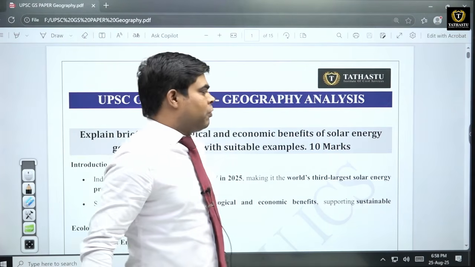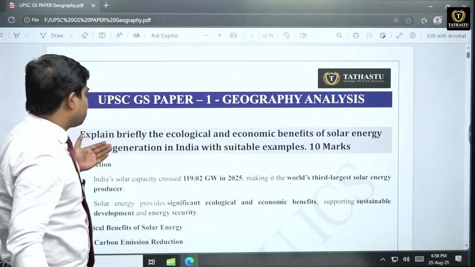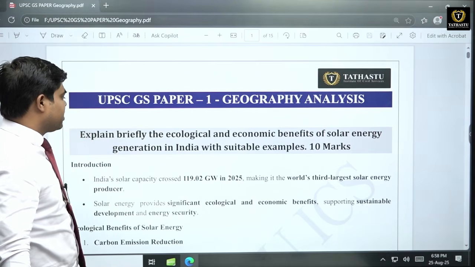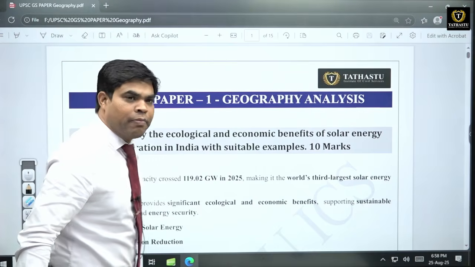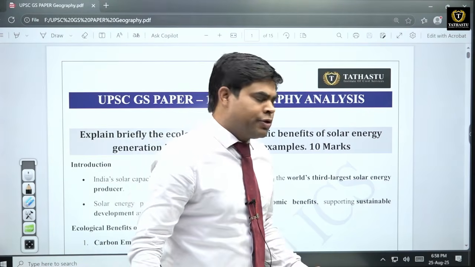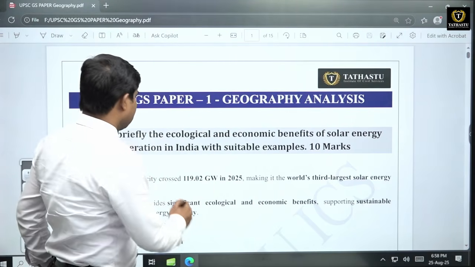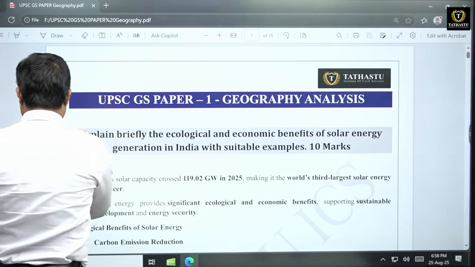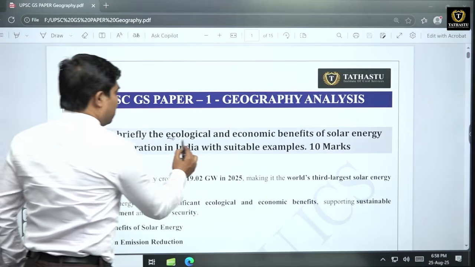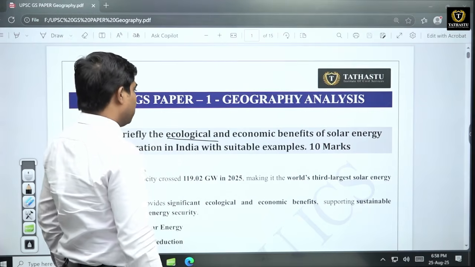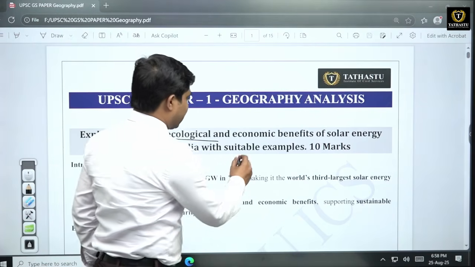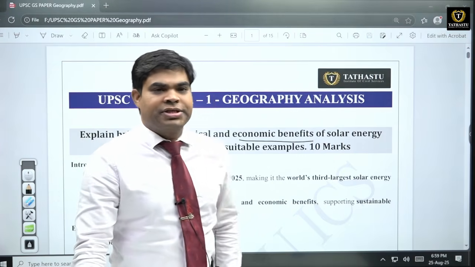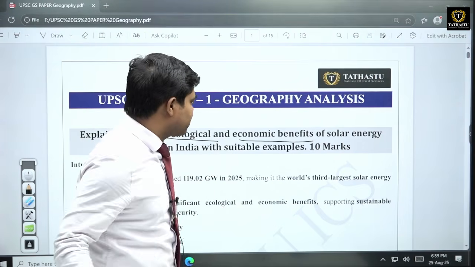Like suppose in the question related to this: explain briefly the ecological and economic benefits of solar energy generation in India with suitable examples. So again, in this question, we have to write our answer in two terms. First, the ecological benefit of applying this solar energy generation, as well as second, the economic benefits. This question is very straightforward and it has been asked for 10 marks.